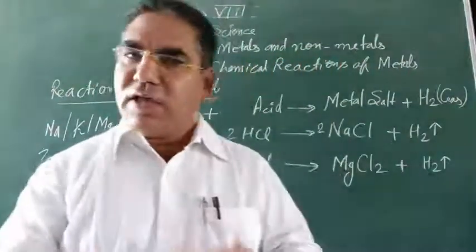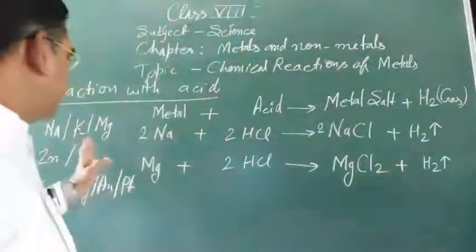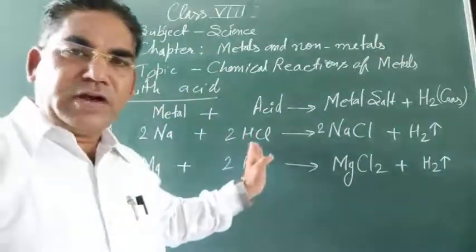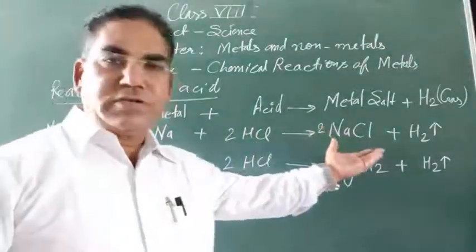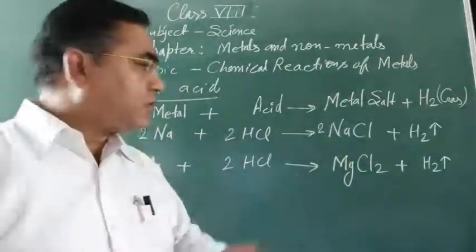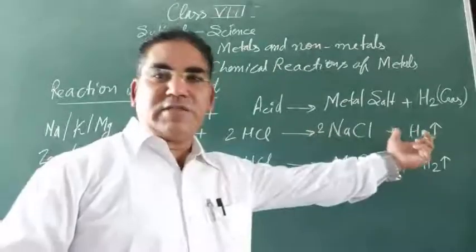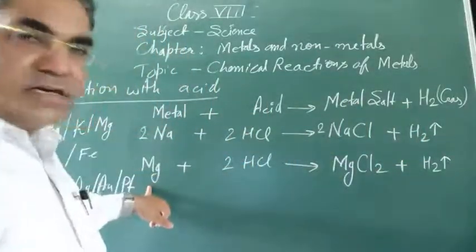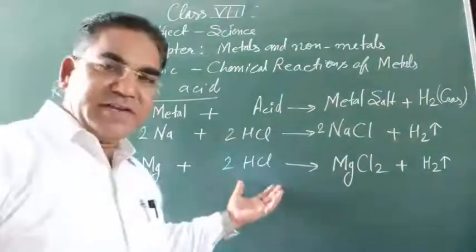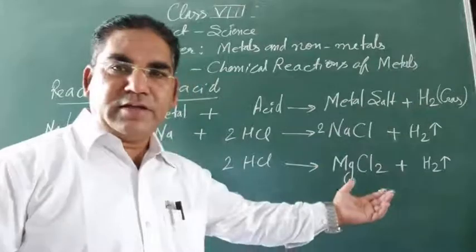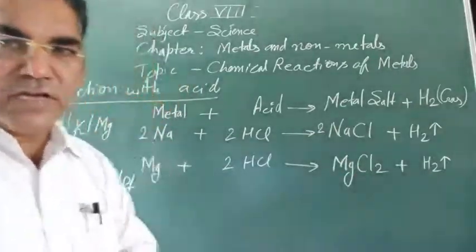Sodium, when it reacts with hydrochloric acid, produces NaCl, common salt, खाने का नमक हम लोग खाते हैं. NaCl plus hydrogen gas is released over here. In the second case, magnesium, when it reacts with HCl, produces magnesium chloride and hydrogen gas is released.